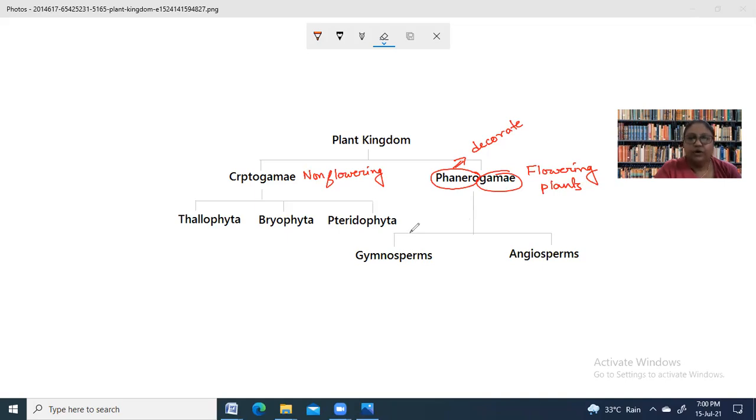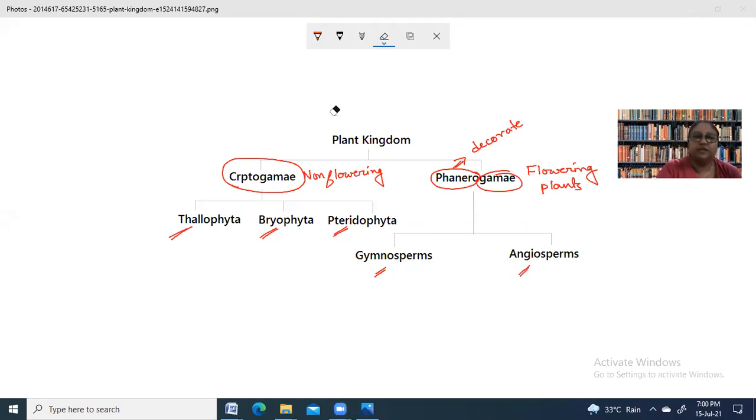Now, these branches can be further subdivided. Cryptogamy can be further subdivided into Thallophyta, Bryophyta, and Pteridophyta. And flowering plants can be subdivided into Gymnosperm and Angiosperm.